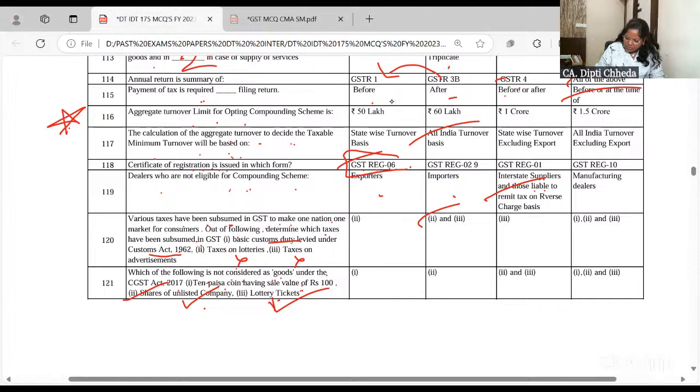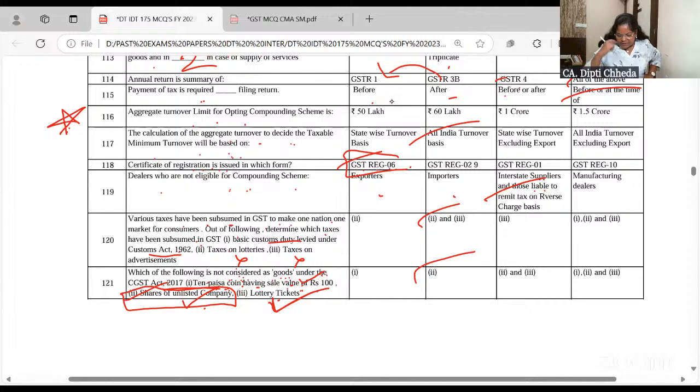So what is not a goods? Which of the following is not considered as goods? 10 paise coin, okay. Lottery is considered as goods. A 10 paise coin having a sale value of 100, if you're using it as a currency. Shares and securities are never a part of the goods.